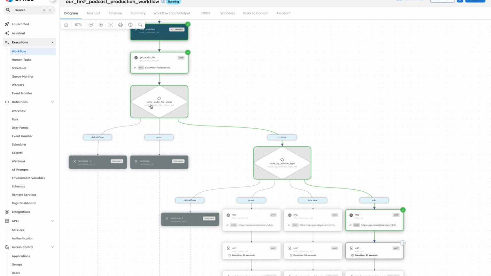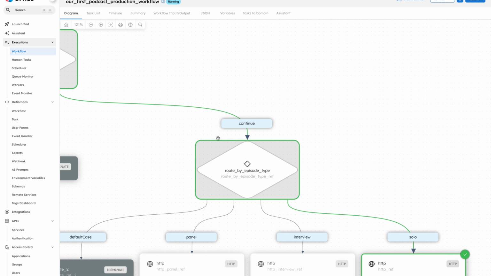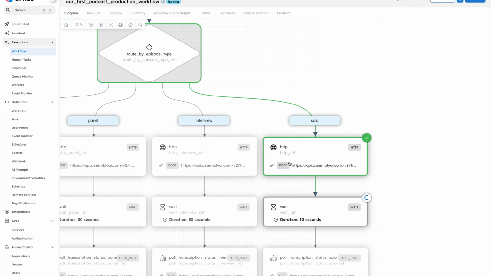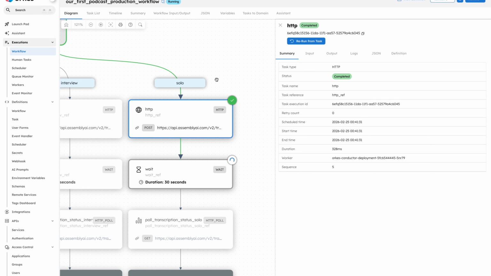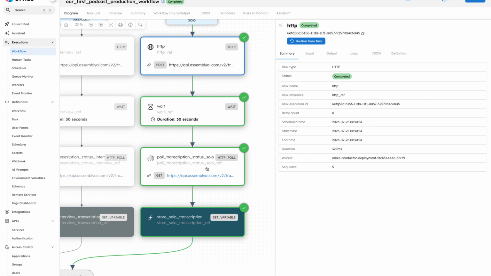Okay, so we'll go back to this verify audio file status. And we follow the green line so we can see we're going down this continue path under solo. And again, you can click on each task and inspect it and see what's going on, what the summary is, what the input, outputs are, logs, anything like that. So we're just waiting, okay? So we see the HTTP poll finished very quickly because this is a very short audio file. So I'm just going to click on this task and see what it came back with.